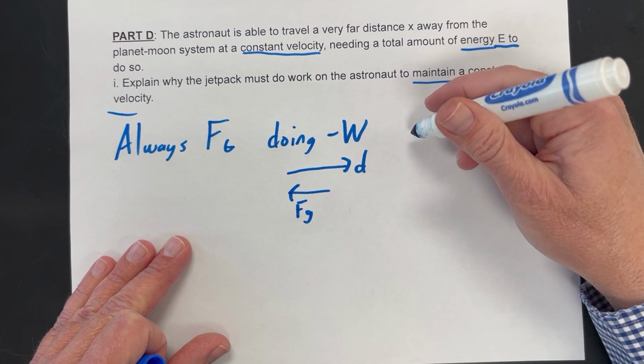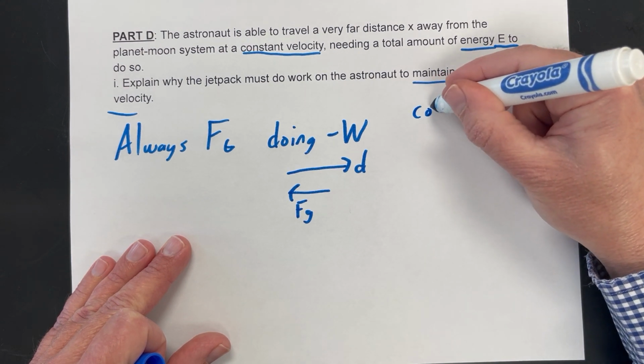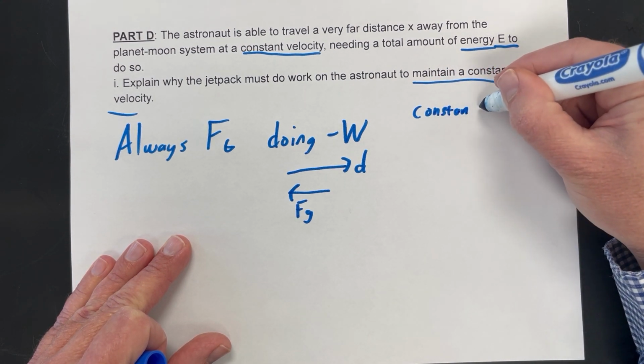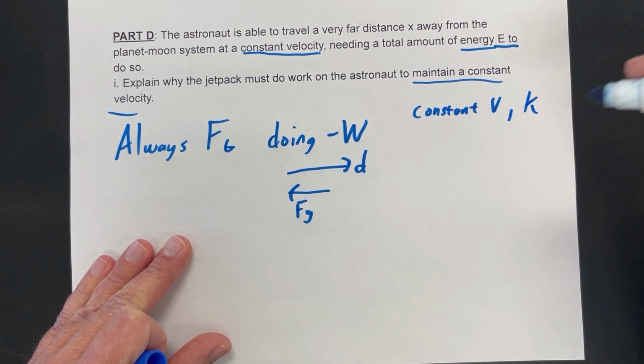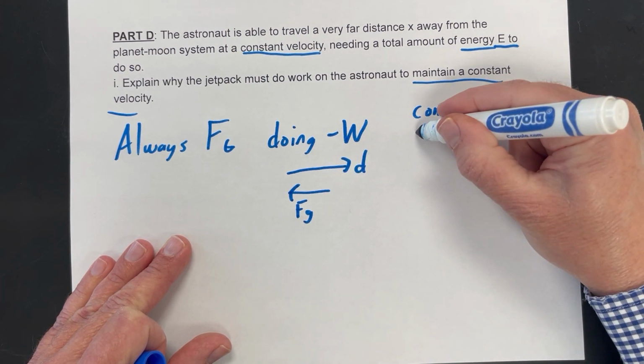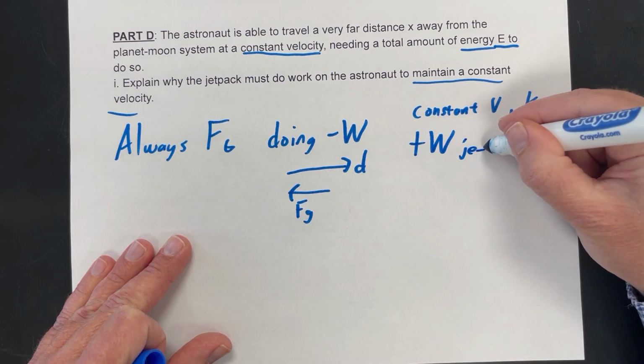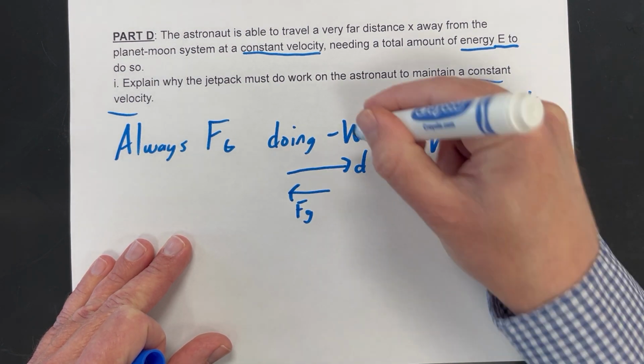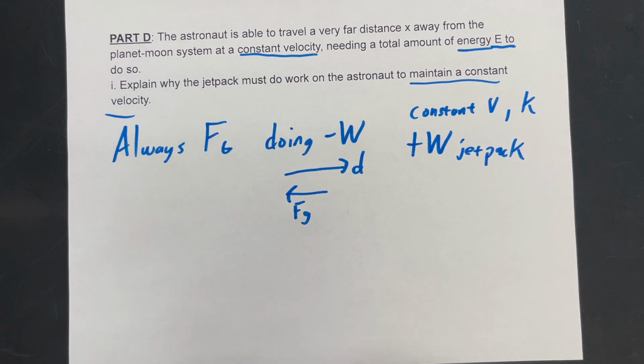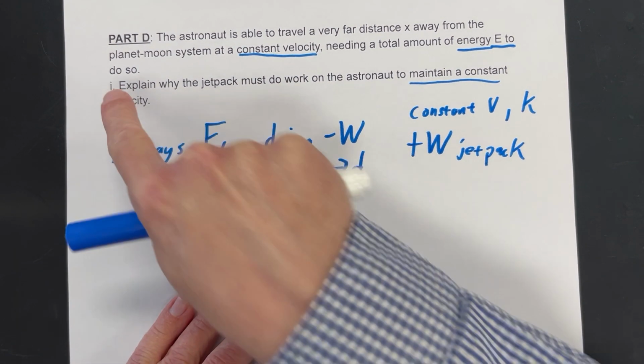So if we want to keep a constant velocity, which means a constant kinetic energy, then to make up for this negative work, we need positive work done by the jetpack. Otherwise, we'll lose energy due to the negative work of the planet-moon system. Okay, so that's part I. Part I of D